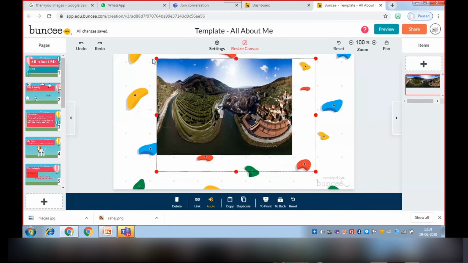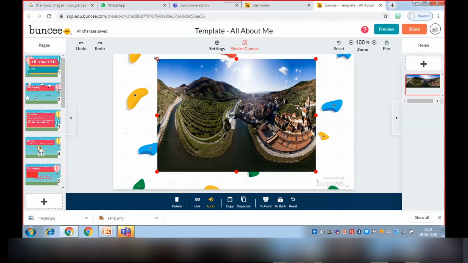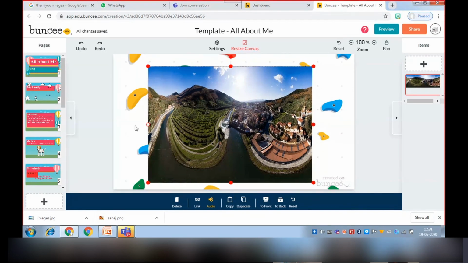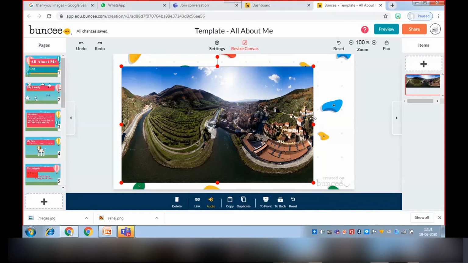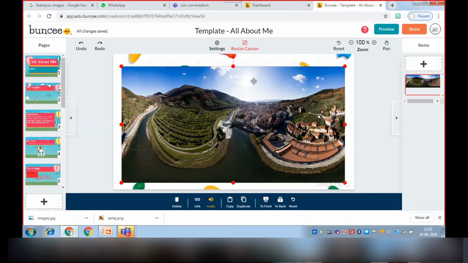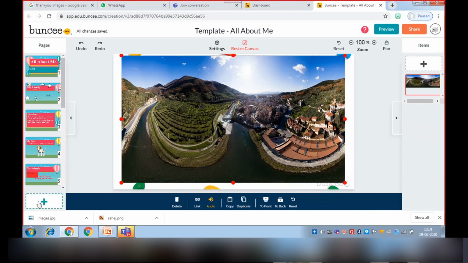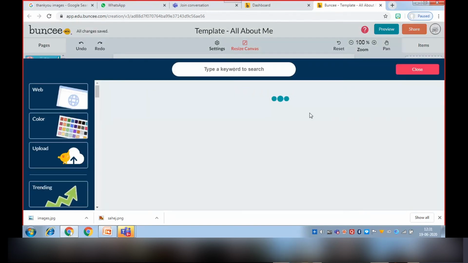See. This is a 360 view. Let's move to the next slide.